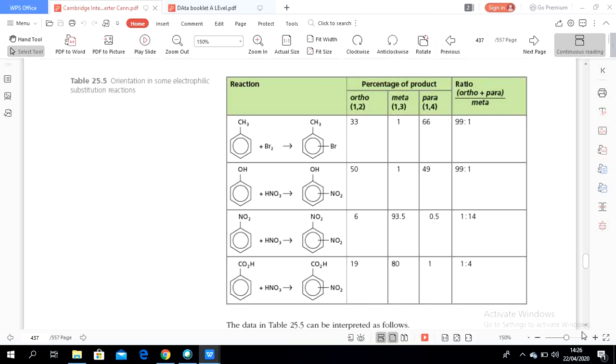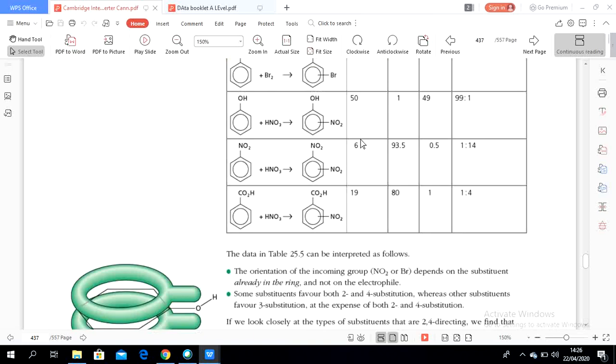Okay, let's continue. This rule applies for the structure of benzene whenever there is a first functional group already. So this is how to know which second functional group should be substituted in the benzene ring.